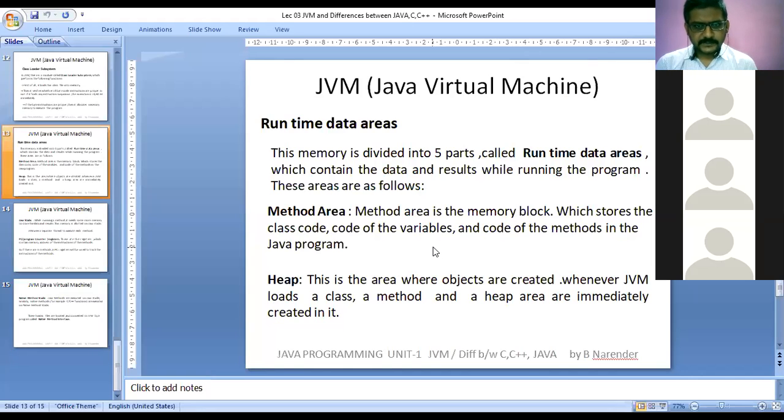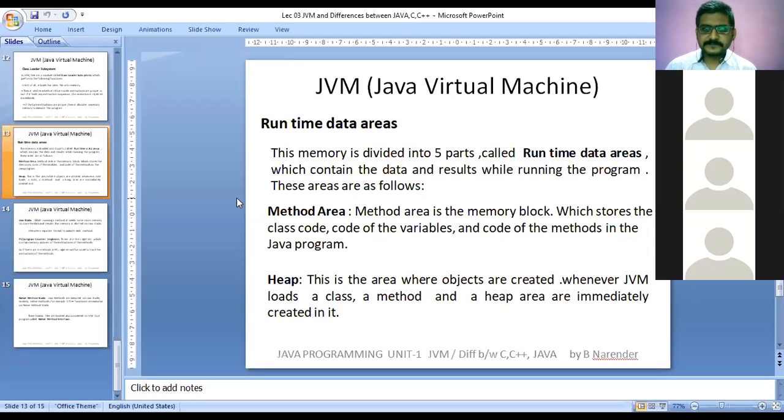Very good. Let us continue with this. The memory is divided into 5 parts. The first part is the method area. Now, what happens in this method area? The method area is the memory block which stores the class code, code of the variables, and code of the methods in the Java program. Whatever classes, variables, and methods are available in the Java program are allocated memory in this method area.